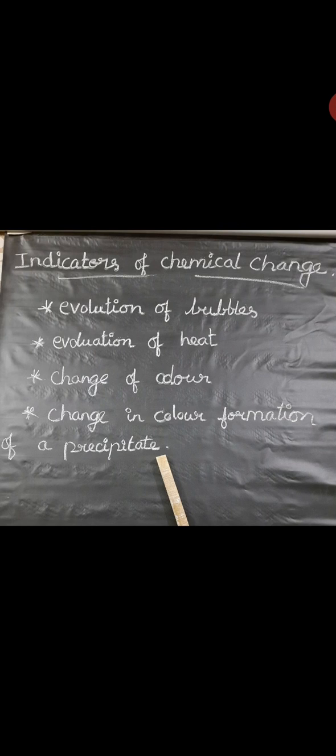When water is added to quicklime, what is quicklime? It is calcium oxide. There will be the evolution of a lot of heat along with the formation of slaked lime. Slaked lime is calcium hydroxide. This is a chemical change, and it is indicated by the evolution of heat. A reaction sets in between the quicklime and the water.